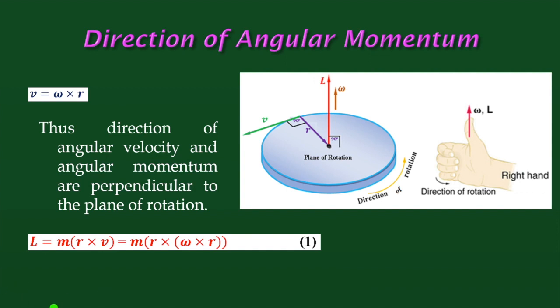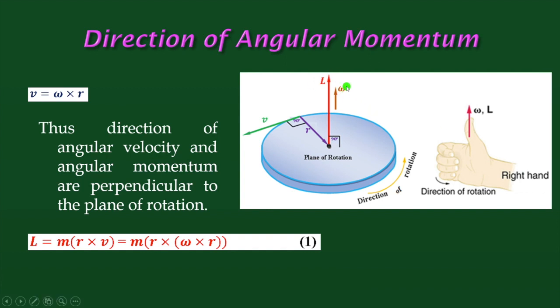And from the rule of cross product, we know the direction of L is perpendicular to both r and v. Now r and v lie on the horizontal plane. Let's consider it is the xy plane. So perpendicular to both means it is along the z axis. So the direction of L is along the z axis.